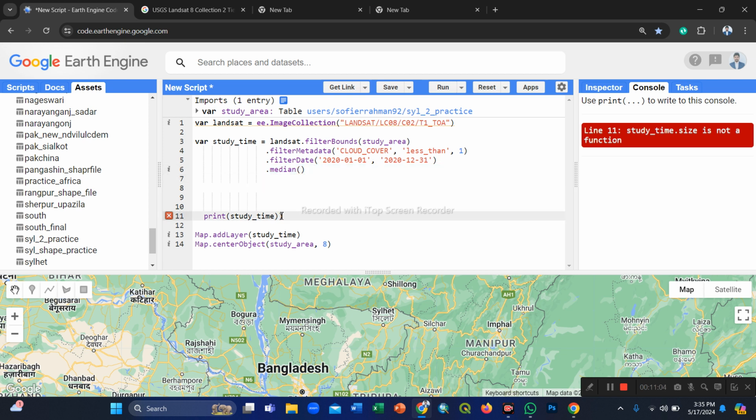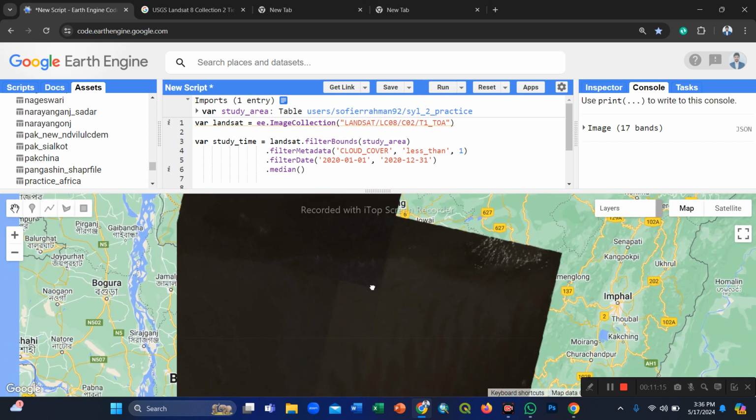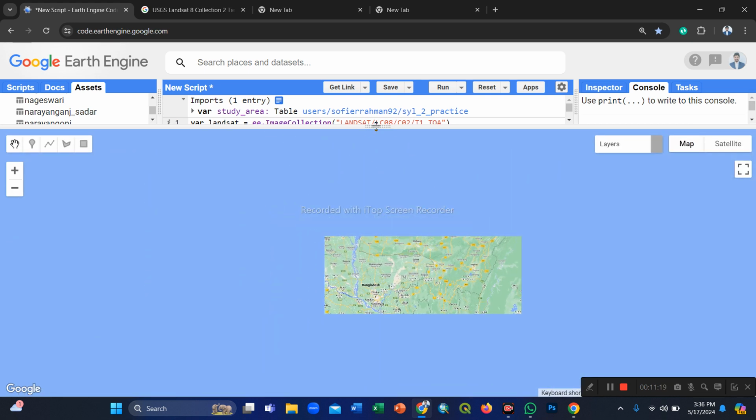That's why we cannot use the size function. So now we easily see the median composite image ready in our Google Earth Engine map view.